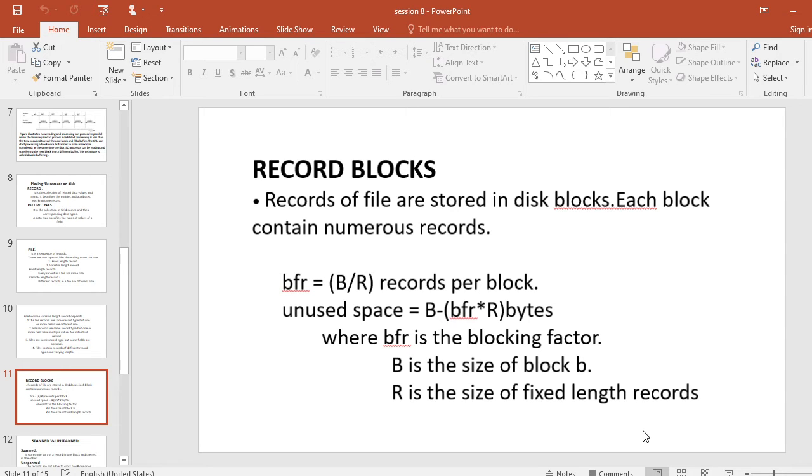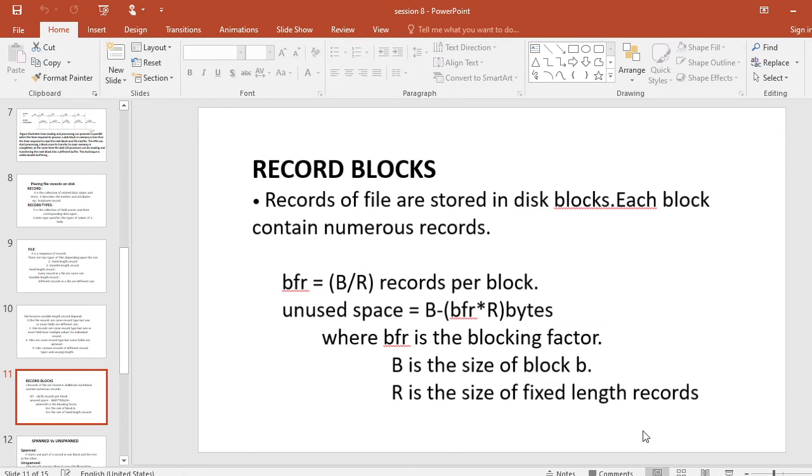A blocking factor can be defined as the ratio of block size to record size. The record size may not divide the block size exactly, so some unused space may be left in the block. This unused space in the block is B minus bfr times R bytes.